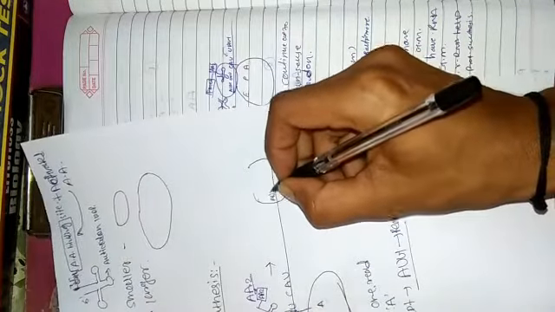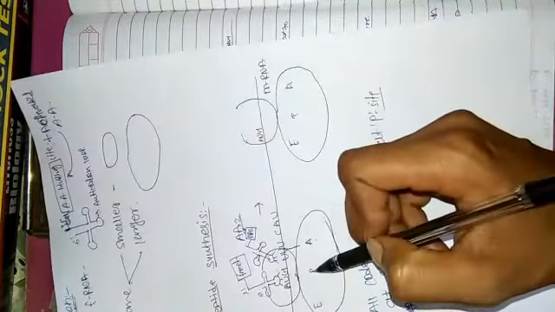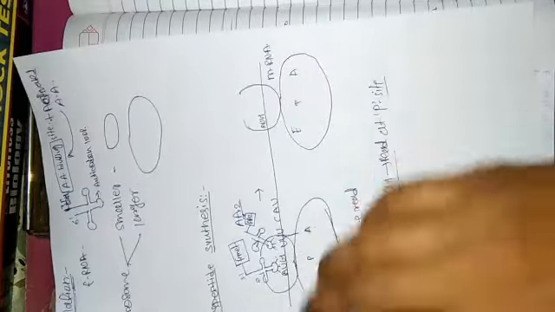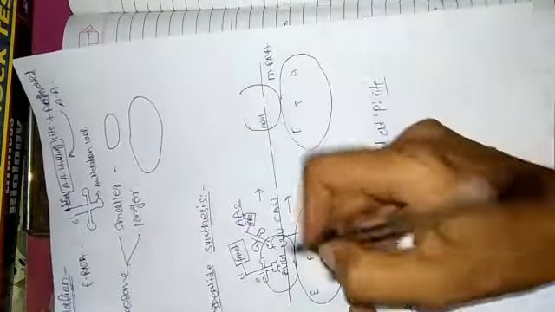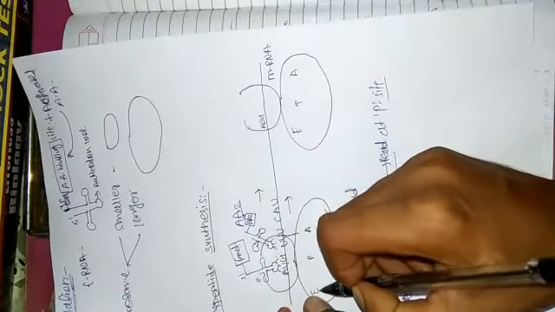And here is AUG. Now AUG is on the P site, but the ribosome gets moved forward. That is why AUG is now at the E site.